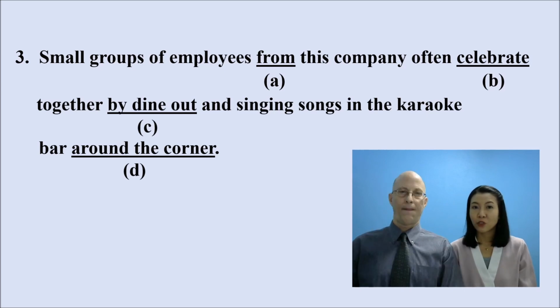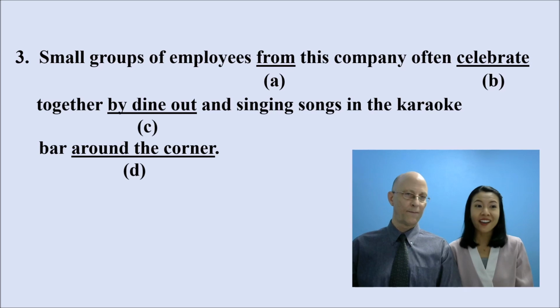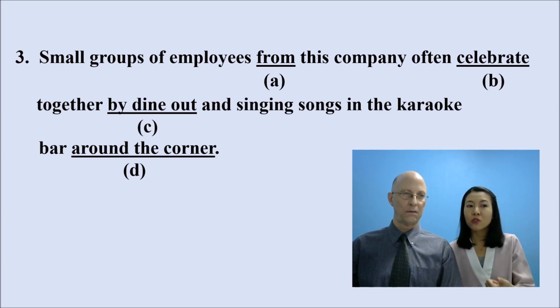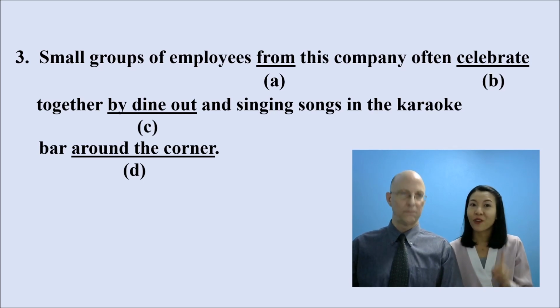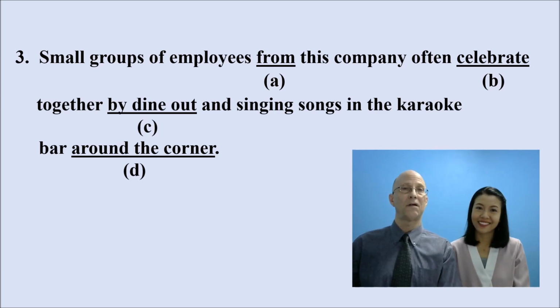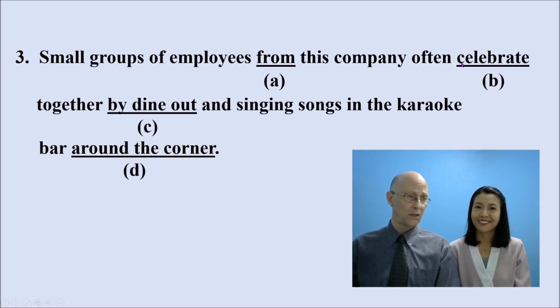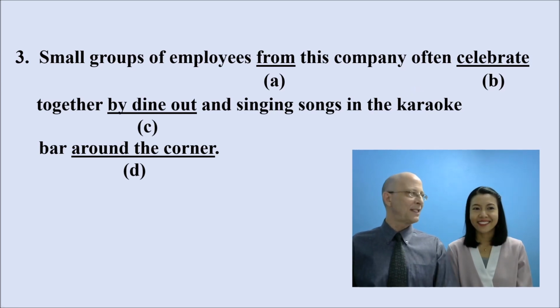Even though both in and at could work for this company, from is also acceptable. How about B? Choice B is a verb. When you see the verb, you must find a subject that this verb can agree with. Perfect. Okay, and what's the subject? Small groups of employees, right? It's more than one person. So celebrate in this case is correct. And these tests often evaluate your ability to get the subject and the verb to agree with each other. And they do in this case. Good job.